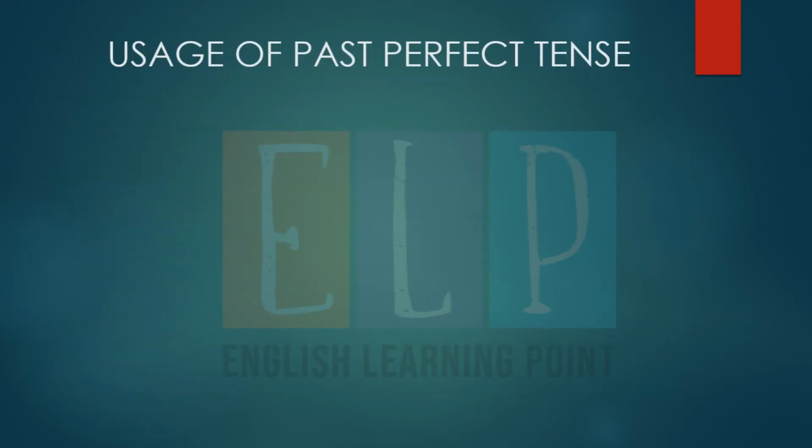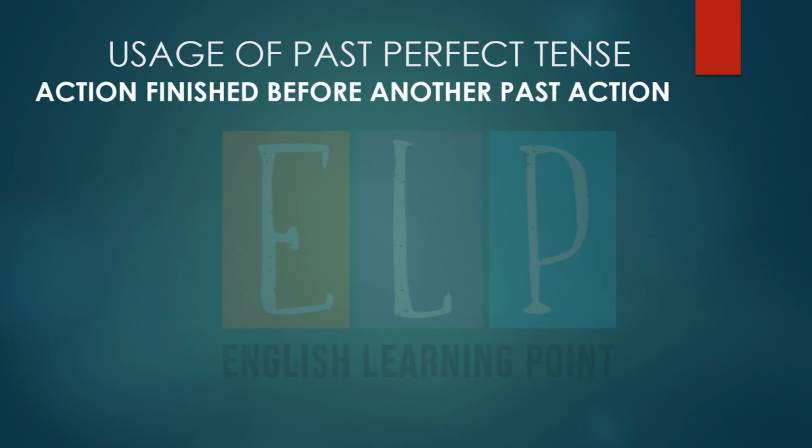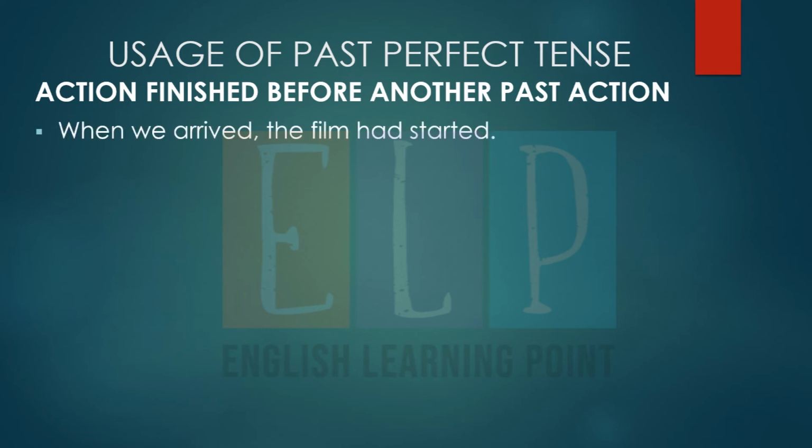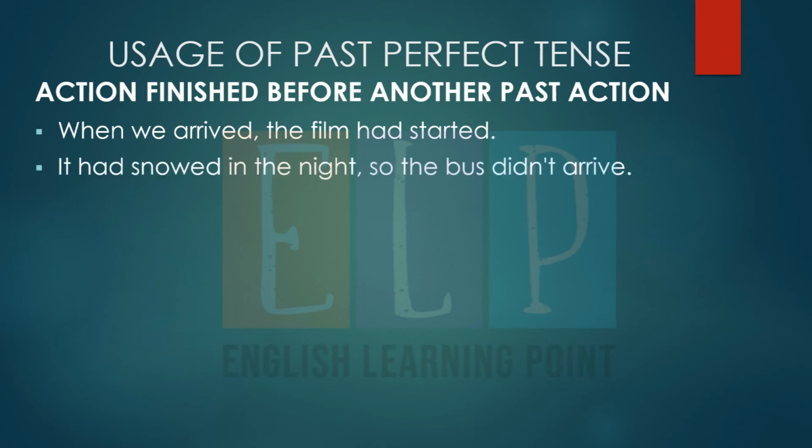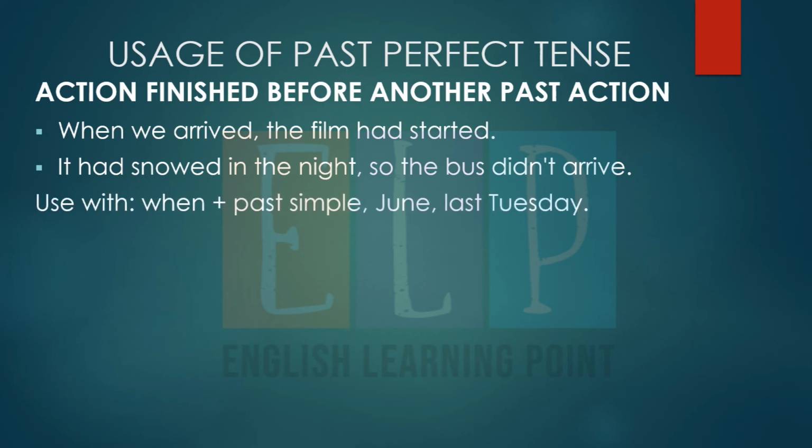Here we have the uses of past perfect tense, where we can use the past perfect. An action finished before another past action. When we arrived, the film had started. It had snowed in the night, so the bus didn't arrive. It can be used with when, past simple, June, and last Tuesday.